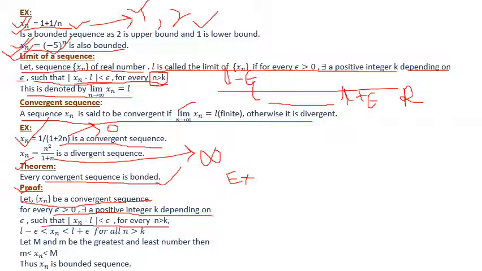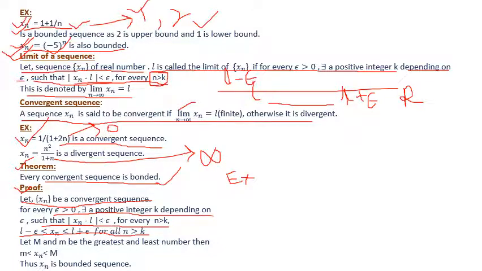Now, mod of xn minus l less than epsilon, you can rewrite this for all n greater than k as xn less than l plus epsilon and xn greater than l minus epsilon.